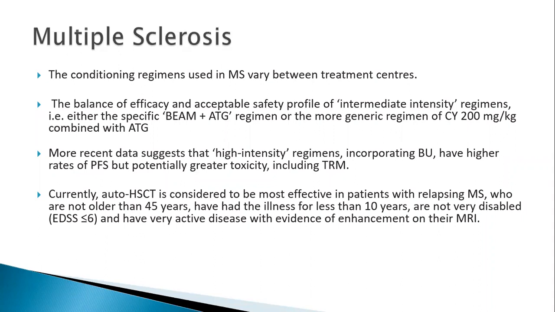multiple sclerosis, which happens in around 40 to 50% of patients who are younger than 45 years of age, who have had the illness less than 10 years and are not very disabled, because the transplant-related mortality in a disabled patient is anyway high, and who have very active disease with evidence of enhancement on their MRI. These patients respond very well to autologous stem cell transplant.